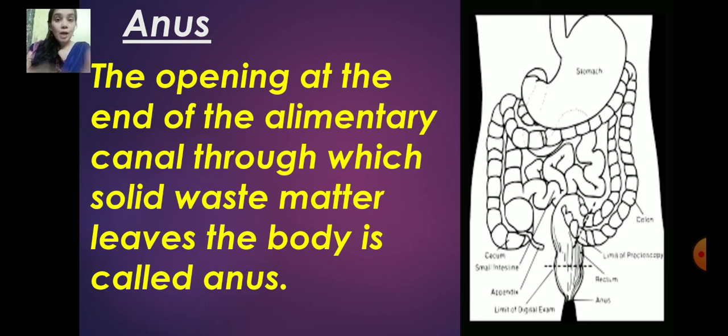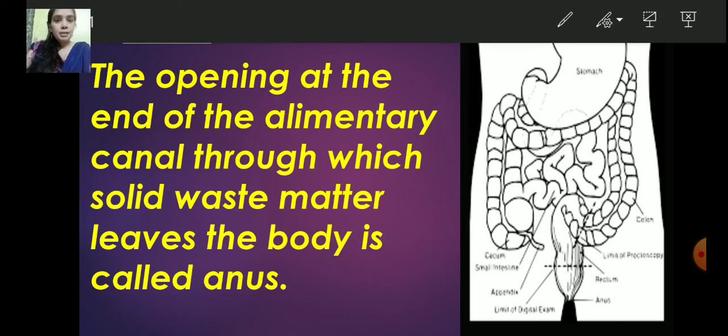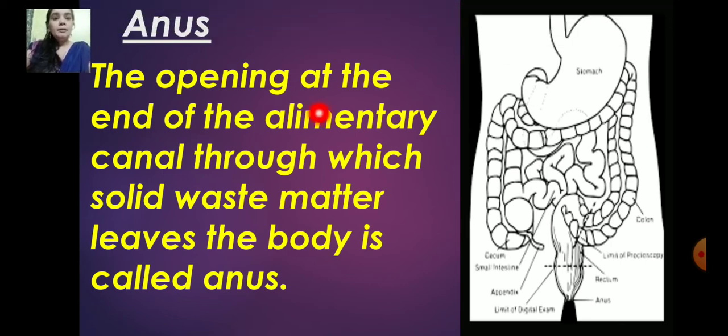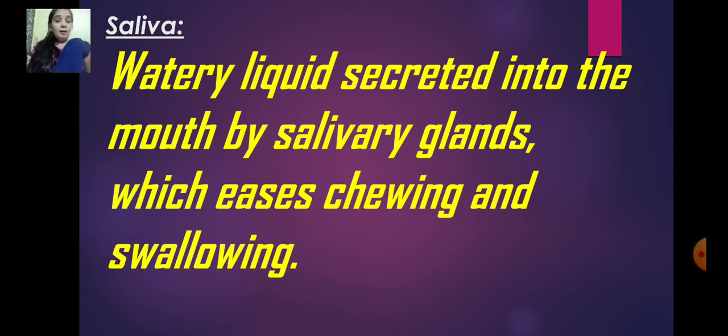Now next we'll go to anus. So what is anus? The undigested food that is excreted from our body, that passes out through the anus. So here the anus is present. The opening at the end of the alimentary canal through which solid waste matter leaves the body is called the anus. Now what is saliva? That I already explained to you. The watery substance that is secreted in our mouth is called saliva.